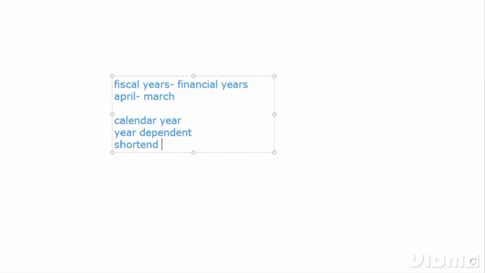And also we have the shortened fiscal year variant. Shortened fiscal year variant is for business operations of less than 6 months. If an organization is operating for 5 or 6 months, or less than 6 months, it comes under the shortened fiscal year variant. Any seasonal business, for example, comes under it. SAP has given an option for businesses running less than 6 months as well. So totally we have three fiscal year variants: calendar year, year dependent, and shortened. Fiscal years are nothing but financial years.